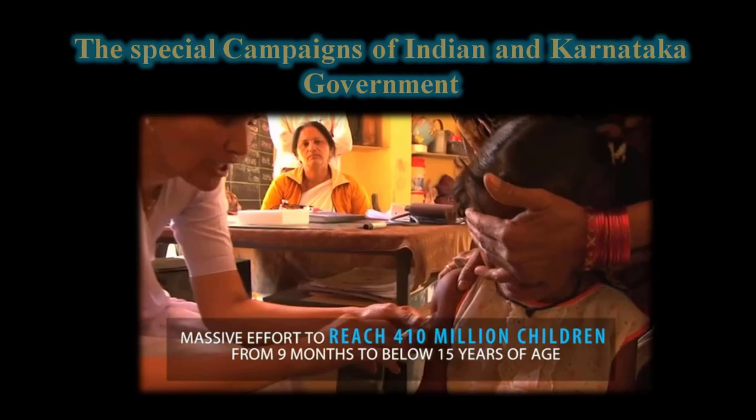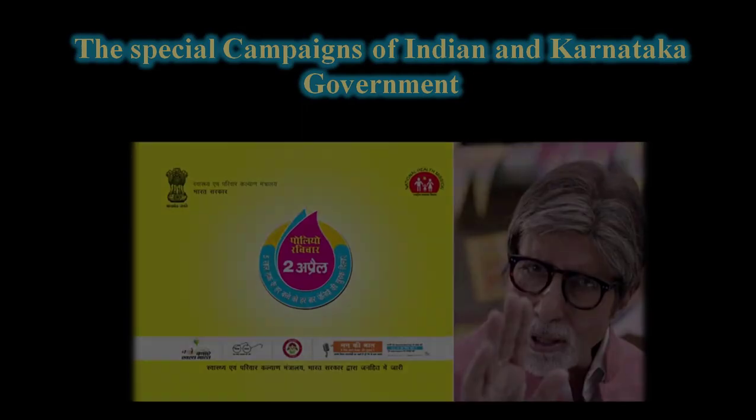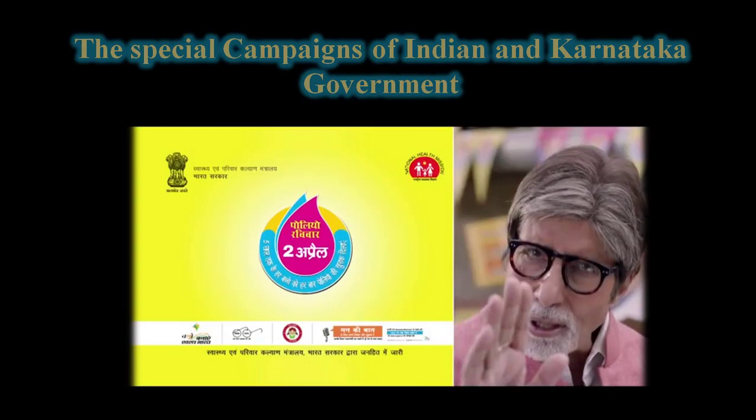The next, a massive effort to reach 10 million children from 9 months to below 15 years of age, has also been undertaken. And the Pulse Polio program is also one of the very important programs by the government.